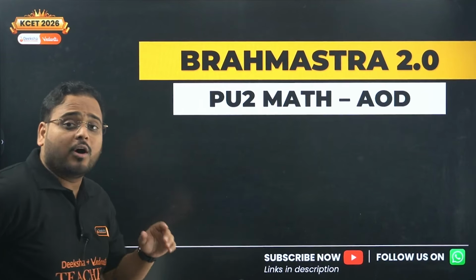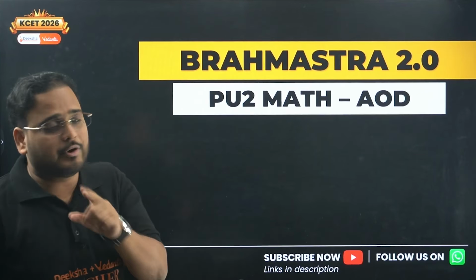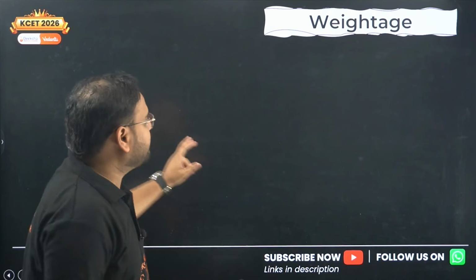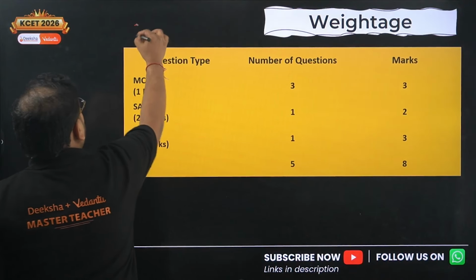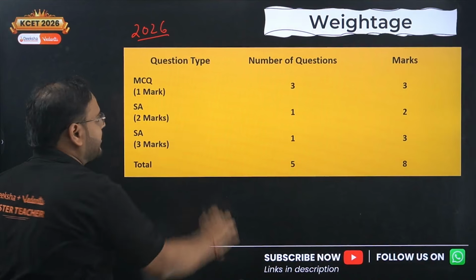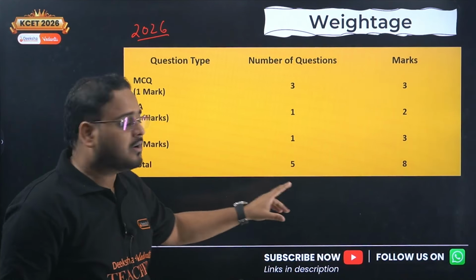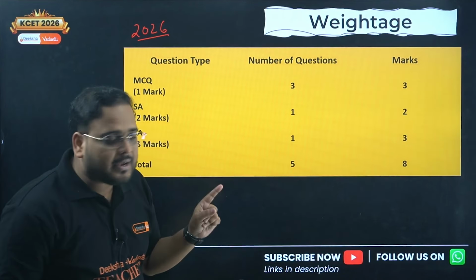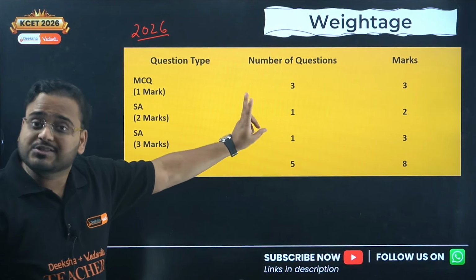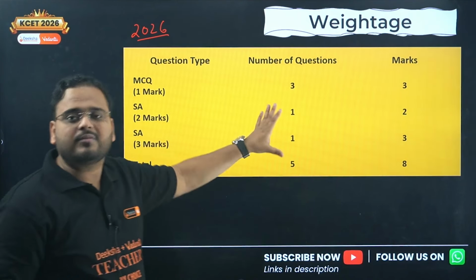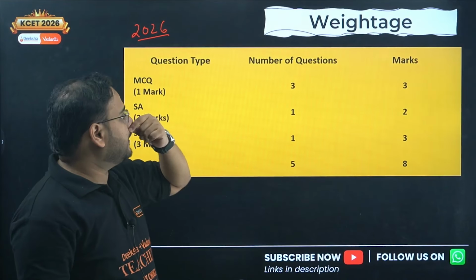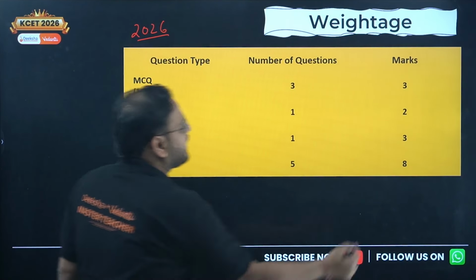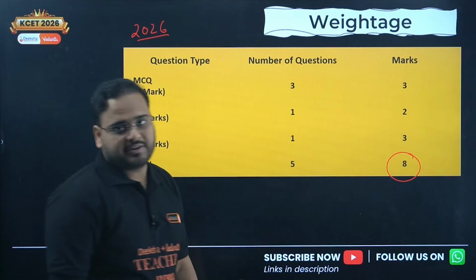I wanted to tell you all, this is very important, so make use of it. First thing is the weightage. As per the latest blueprint given by your boards for the 2026 examination, we have a total of 5 questions coming from here. 3 will be MCQs, 1 is a 2 marker, and 1 is a 3 marker. I'll repeat: 3 questions will be MCQ, 1 is 2 marker, 1 is 3 marker. It means questions will be relatively easier from here. If you take the total marks, the weightage will be 8 from the chapter Application of Derivative.